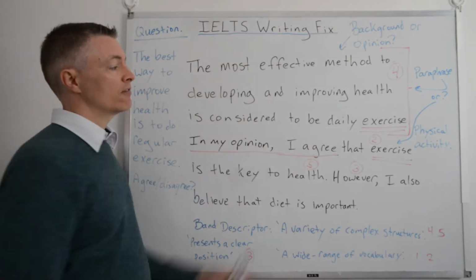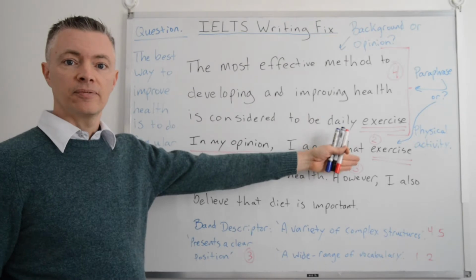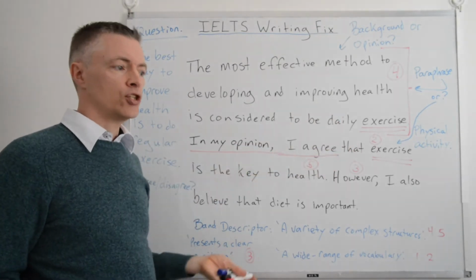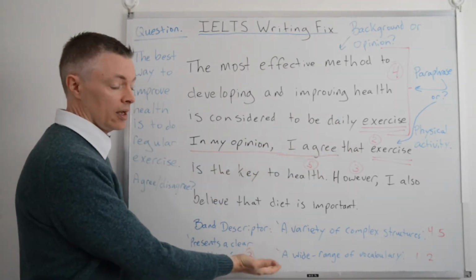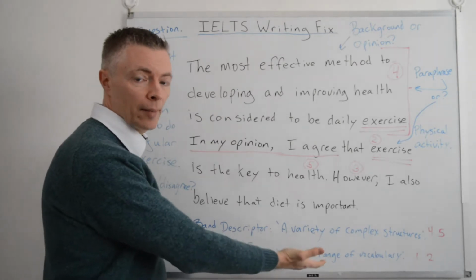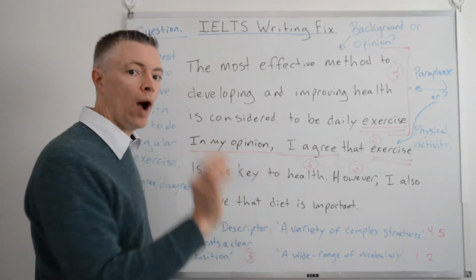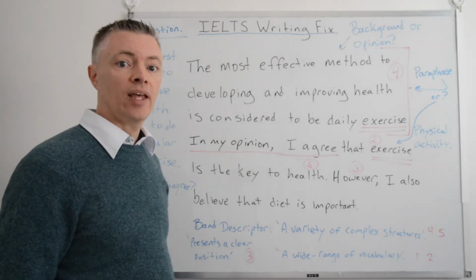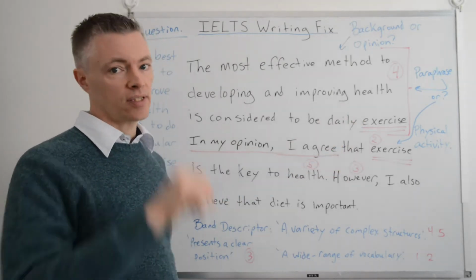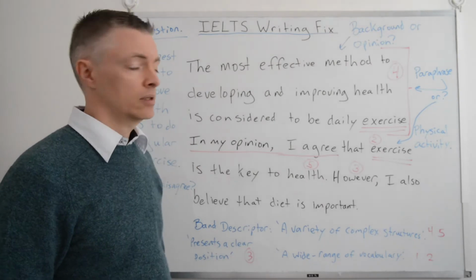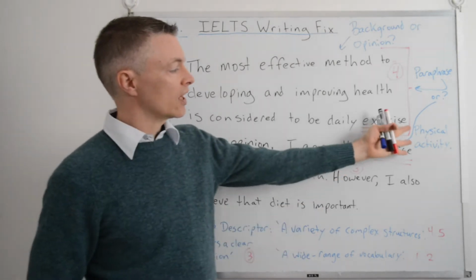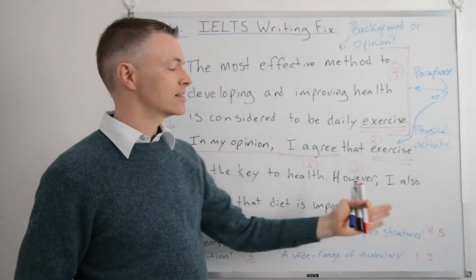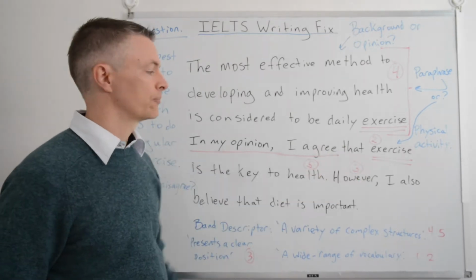Number 2, we have "exercise" repeated. Again, repetition. The band descriptors say a wide range of vocabulary. If you show a wide range of vocabulary, the examiner gives you marks. If you repeat words, the examiner doesn't give you marks. Okay? So you could use a word like "physical activity" instead of "exercise" here.